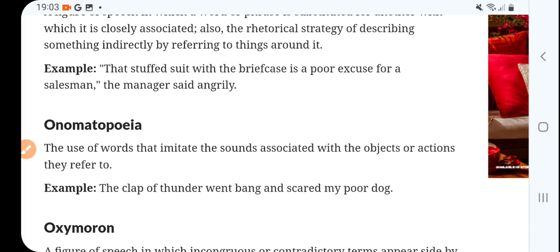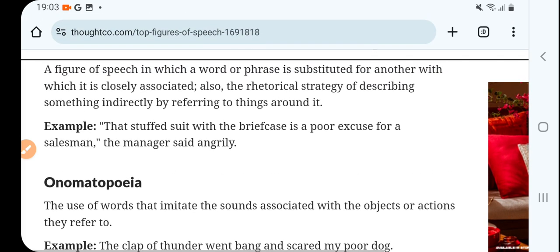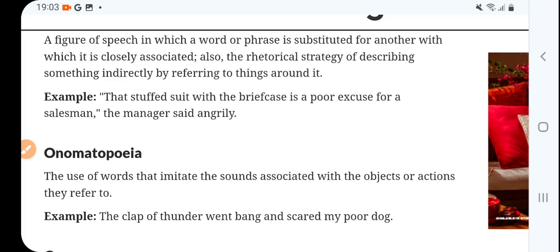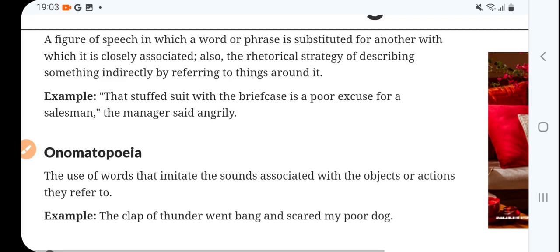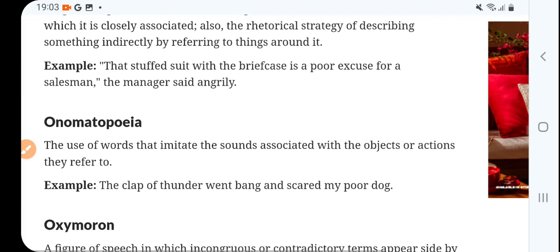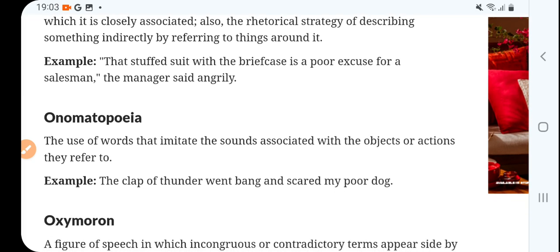The stuffed suit with briefcase is a poor excuse for a salesman, the manager said angrily. So that is metonymy, right?